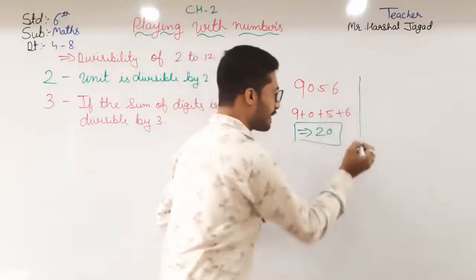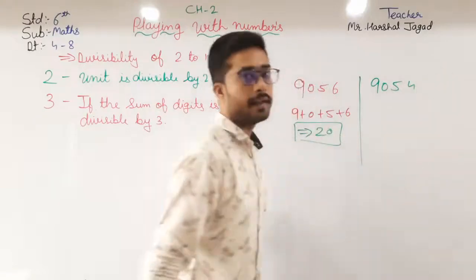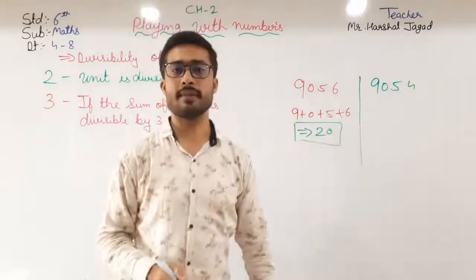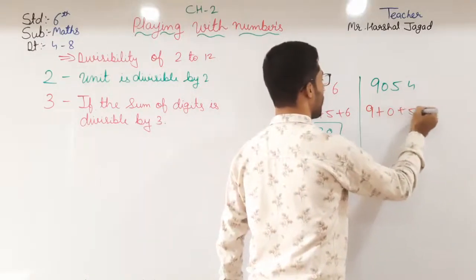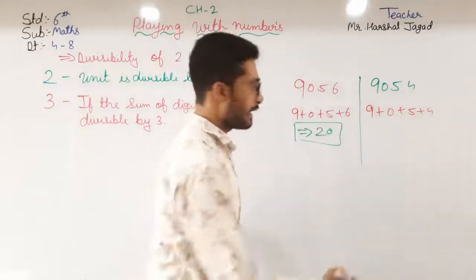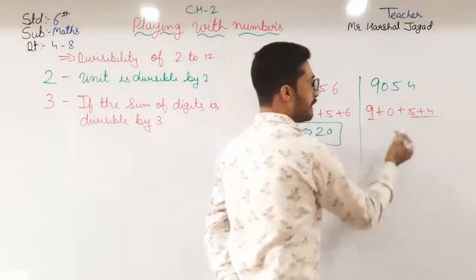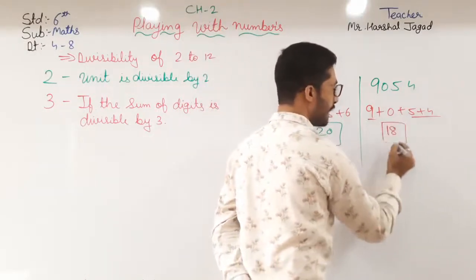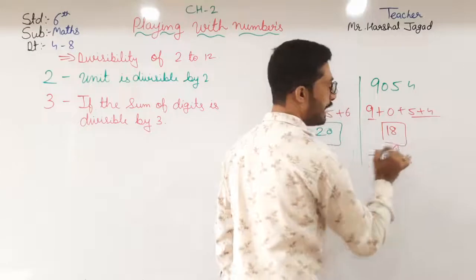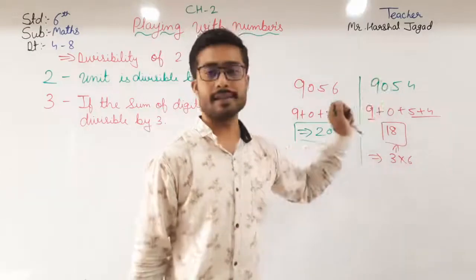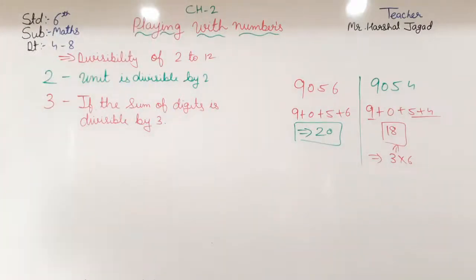Now taking another example, 9054. Okay. So let us check whether this number is divisible by 3 or not. So here 9 plus 0 plus 5 plus 4. So 9 plus 9, that is 18. So you can say that 18 is divisible by 3, that is 3 into 6 is 18. Okay. So this number is divisible by 3. Then after, moving towards 4.